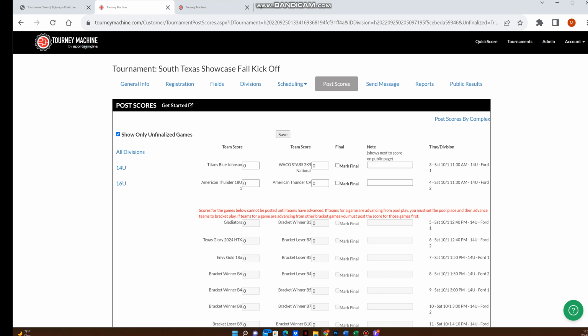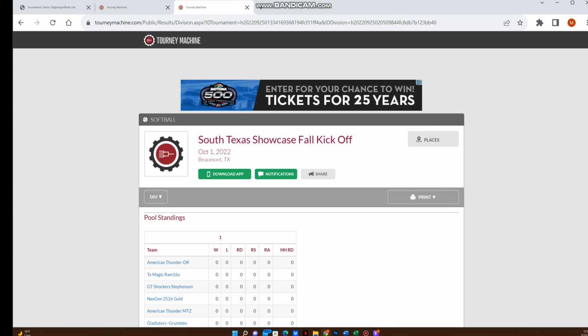Okay, and then this keeps bringing up. If you see this red here, these games down here can't be scored yet below the red writing because these games got to be played first. So it won't let you put any scores down at the bottom here until you put scores here. So we entered a couple deals here on the 14U. Let's go to the public side and see what we did there.